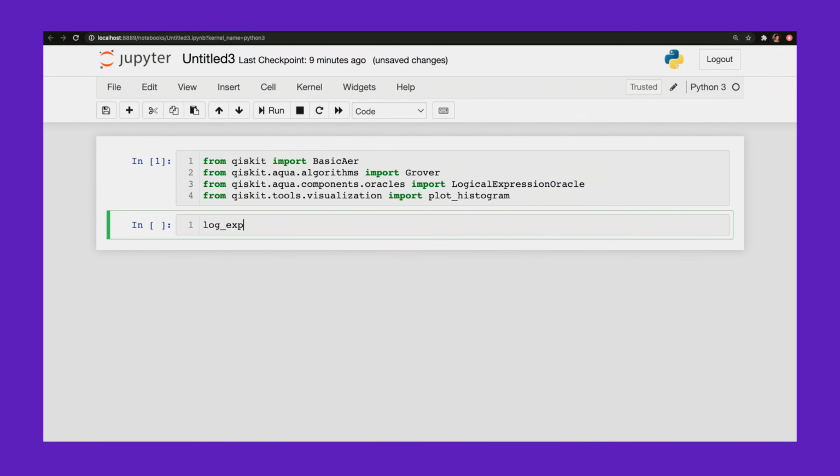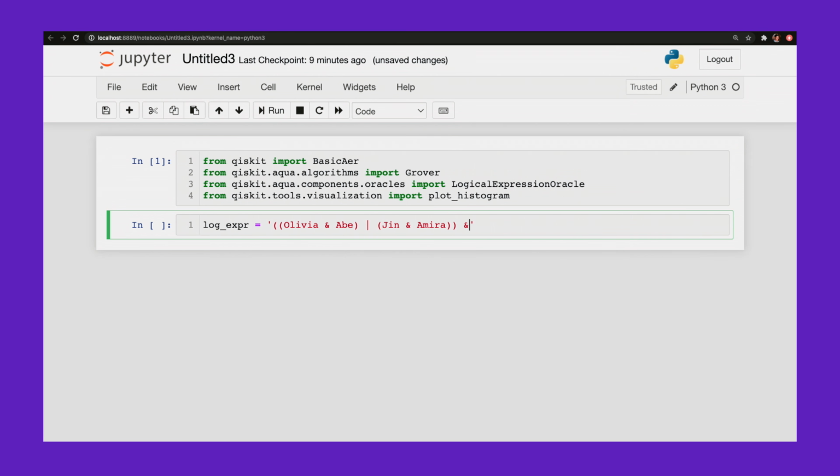So I'm going to encode my logical expression in here. So it's going to be Olivia and Abe, or Jin and Amira. Okay.